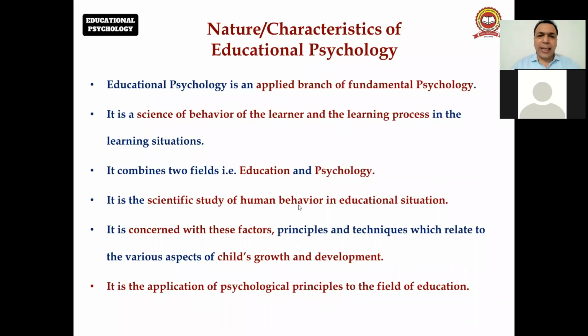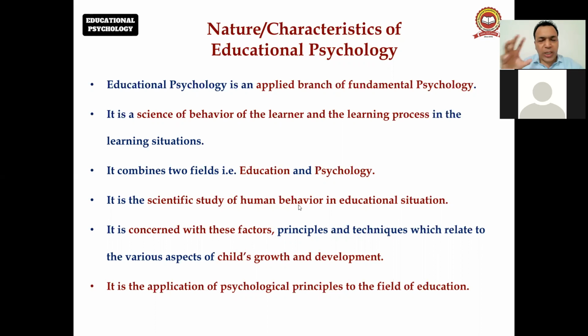Next, we talk about the nature and characteristics of educational psychology. First of all, educational psychology is the applied branch of fundamental psychology, right? Always remember the meaning of applied. Applied means you are working, it is related with activity.